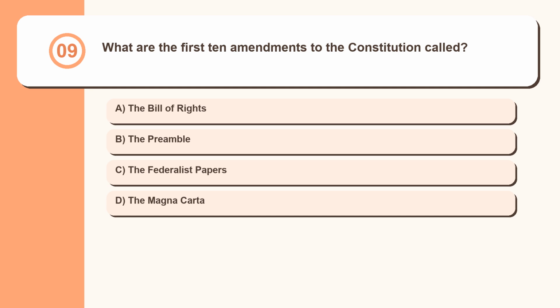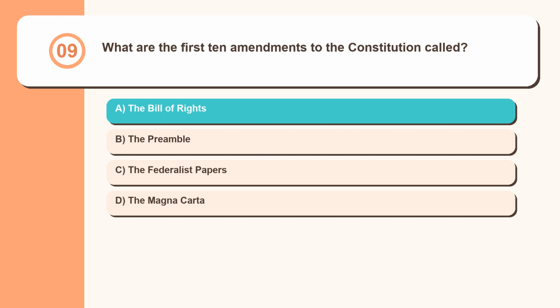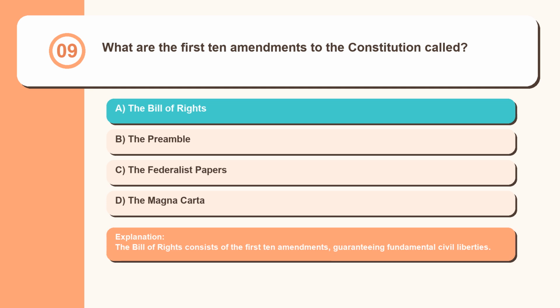Question 9. What are the first 10 amendments to the Constitution called? The Bill of Rights, the Preamble, the Federalist Papers, the Magna Carta. The Bill of Rights consists of the first 10 amendments, guaranteeing fundamental civil liberties.